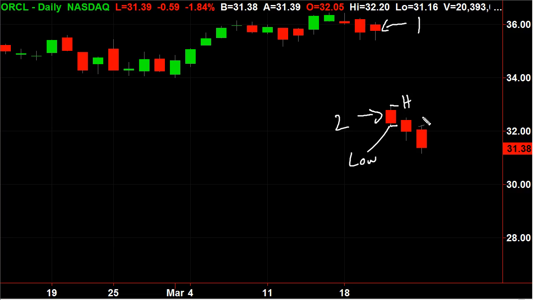Then what we're going to actually wait for is the very next day, the third day, if we take out the low of this day, if we take out the low here, we're going to short that. We're going to short that here, and we're going to use this as our stop loss, okay? Now, if we would have reversed this, and if it would have gone above the high, we would have used this as our long entry and this as our stop. So let me show you what I mean, because it's usually easier to do with horizontal lines, okay?